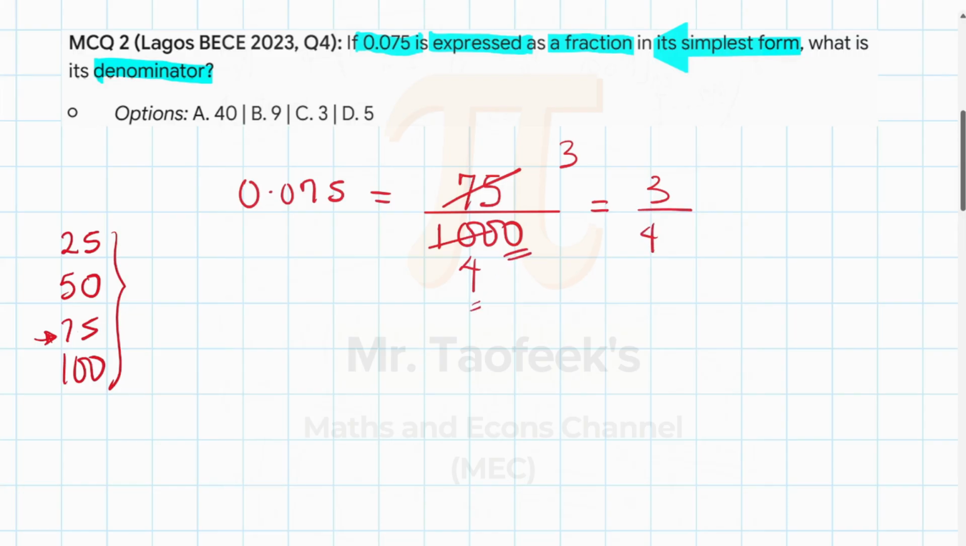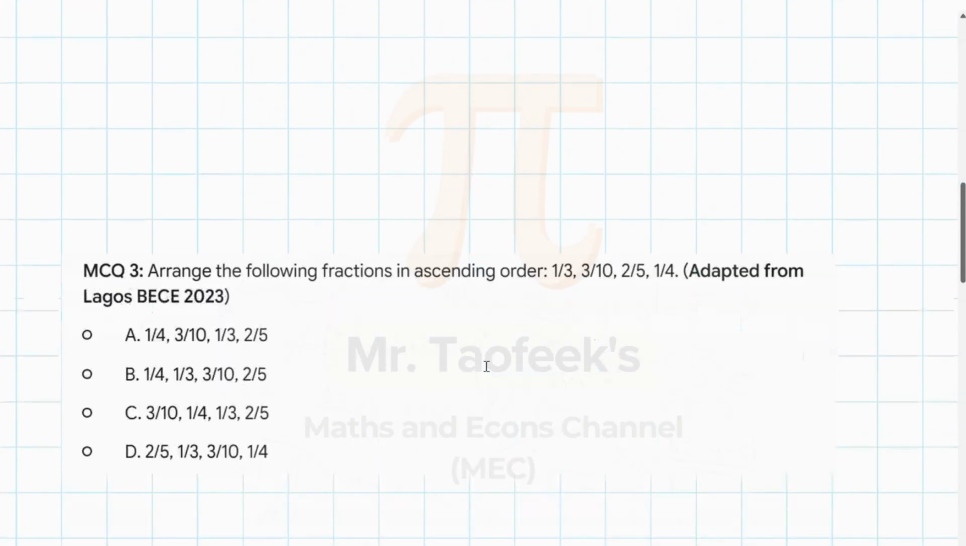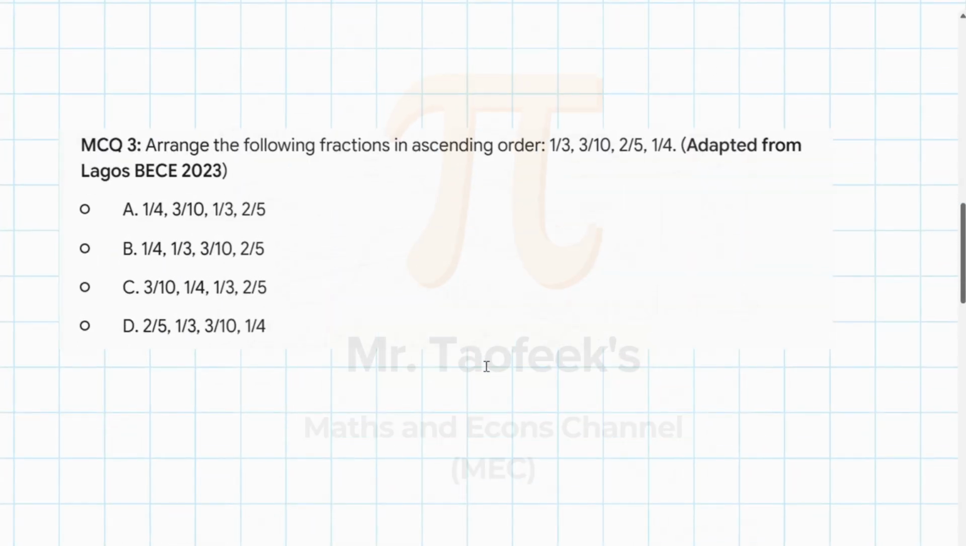So that's 3 over 40. Okay, so the question is asking about the denominator. What will be the denominator? The denominator is 40, as we can see here. So therefore, our option is option A. You can see, BECE question, very, very easy.